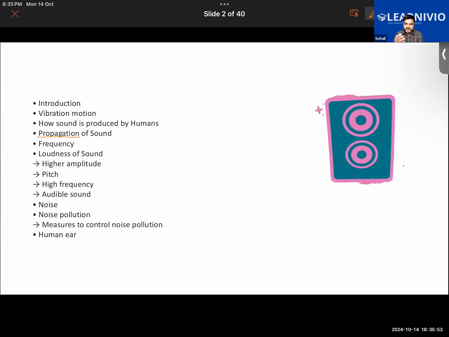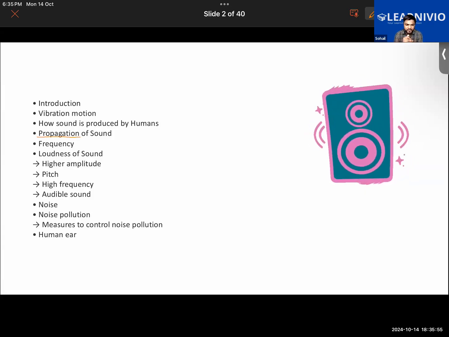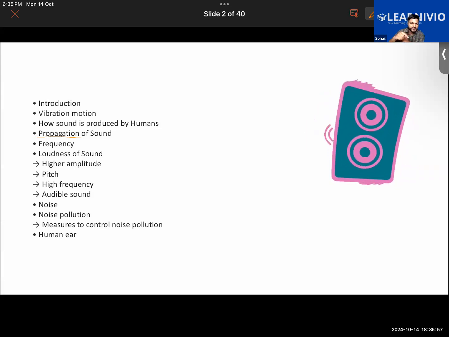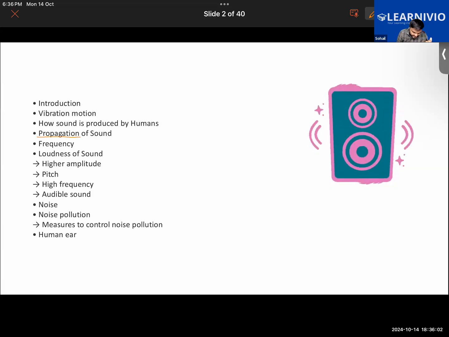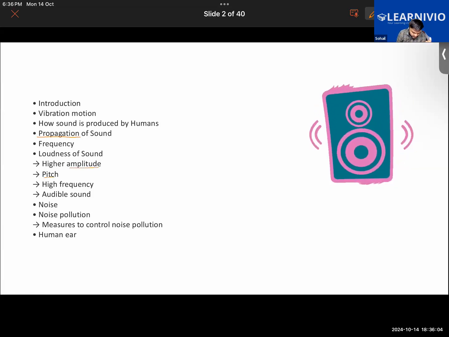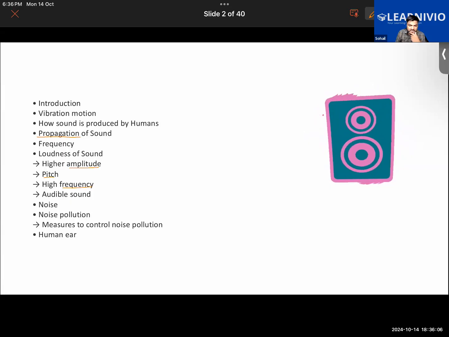Further, we will learn that there are certain terminologies related to sound. When we learn that sound travels in the form of waves, there particularly we'll be learning about what is amplitude, what is pitch, what is frequency. These things we'll be learning.